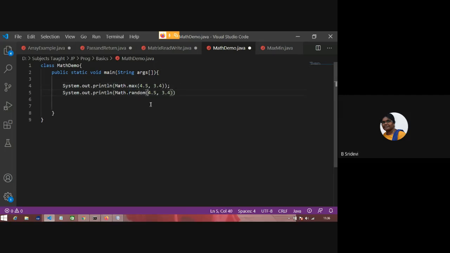Suppose if I give Math.random, it returns a random number. It returns a random number from 0 to 1. See, it will return a random number from 0 to 1. We'll see the outputs. I'll write a few more. So three I have written. We'll see this. What's the name of this program? MathDemo.java.